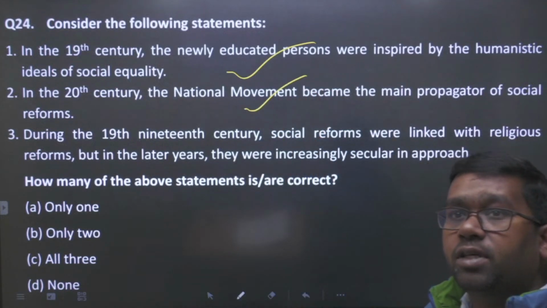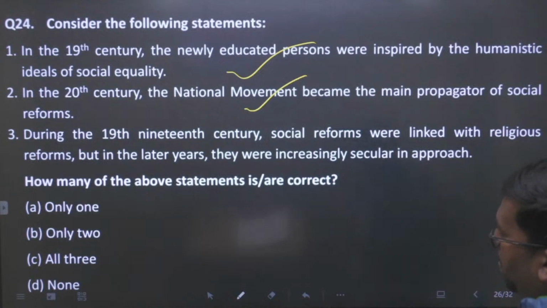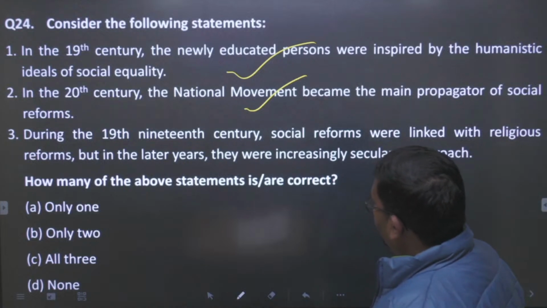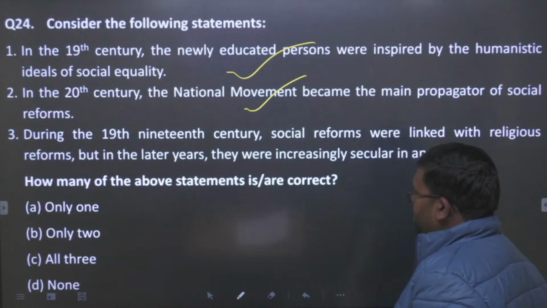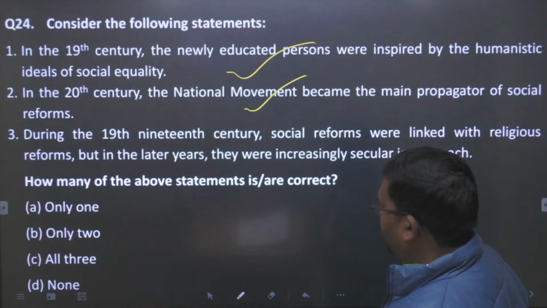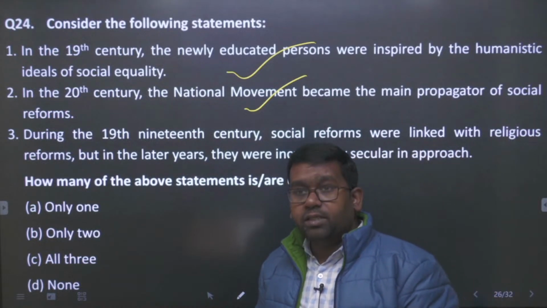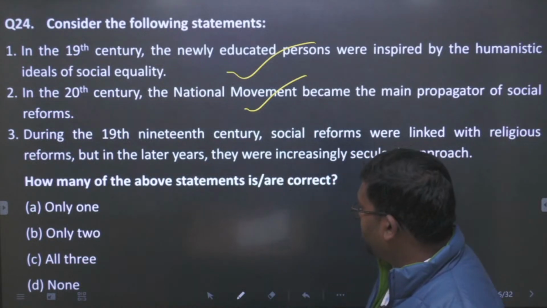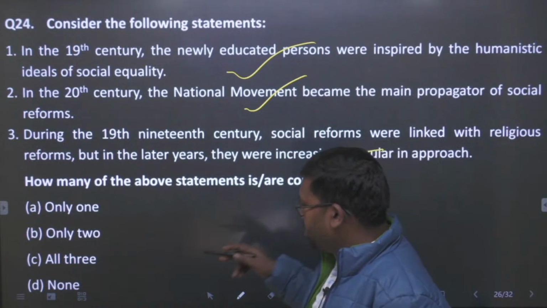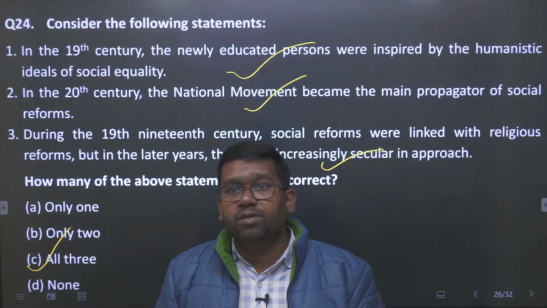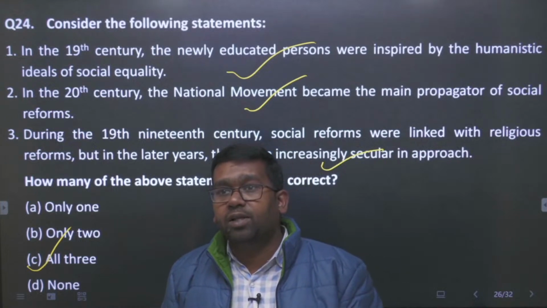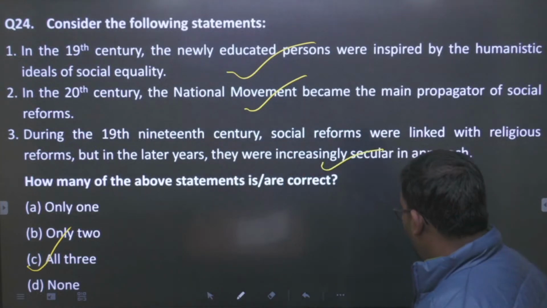So statement 2 is also true. During the 19th century, social reforms were linked with religious reforms, but in later years they were increasingly secular in approach. So this statement is also true. So the answer will be C. A very easy question.